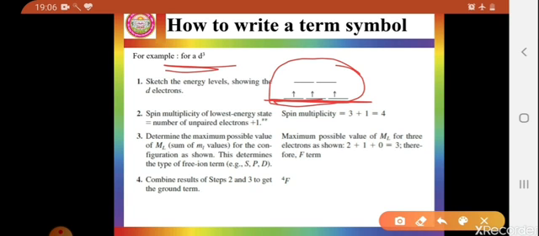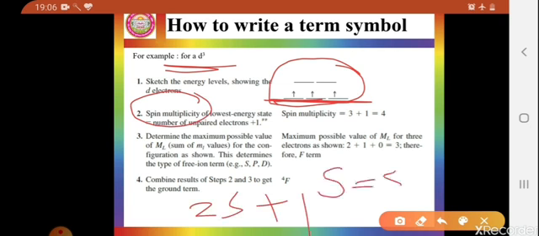Second point: after arranging the electrons in the ground state, you have to find the spin multiplicity. Spin multiplicity is what? 2S plus 1. This is spin multiplicity, and capital S is the summation of small s. So here 3 electrons are unpaired, meaning parallel spin.